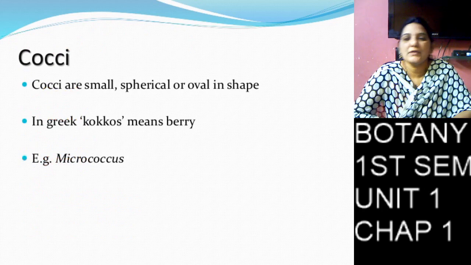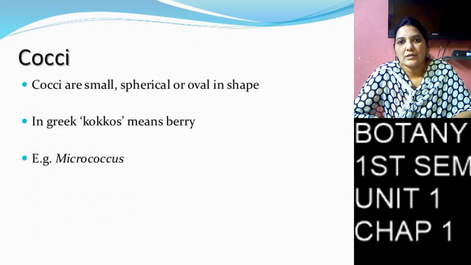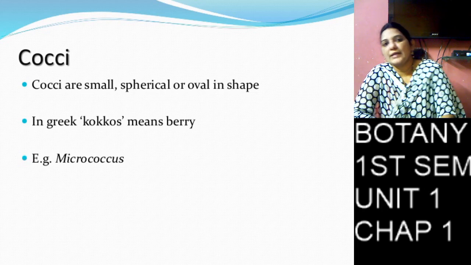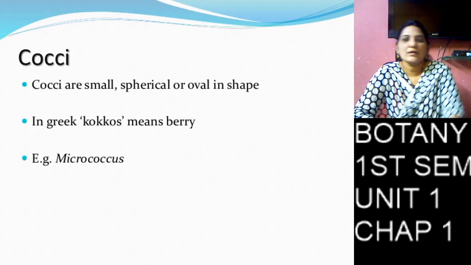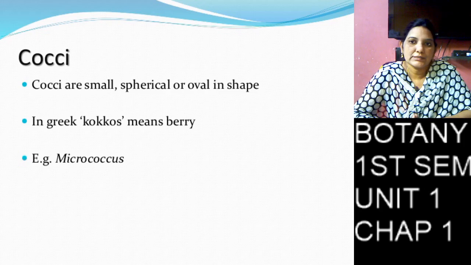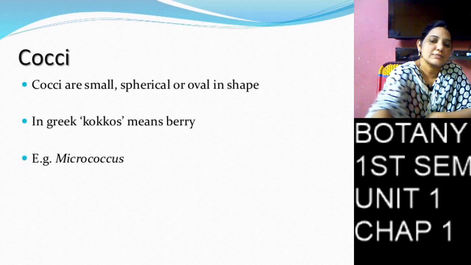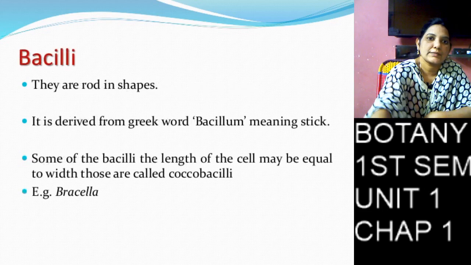Coming to the cocci, they are in a spherical, round or oval shape structure, and very small. That type of bacteria is called coccus.